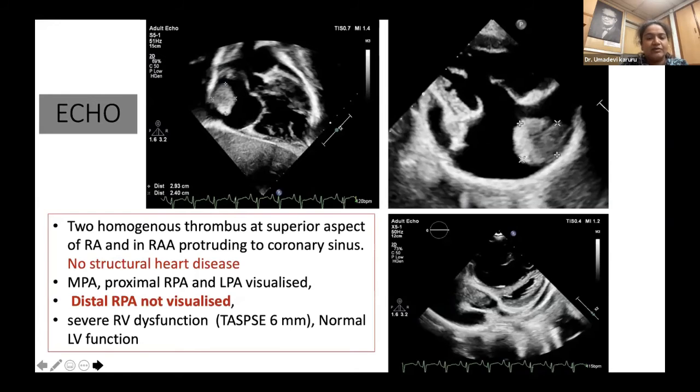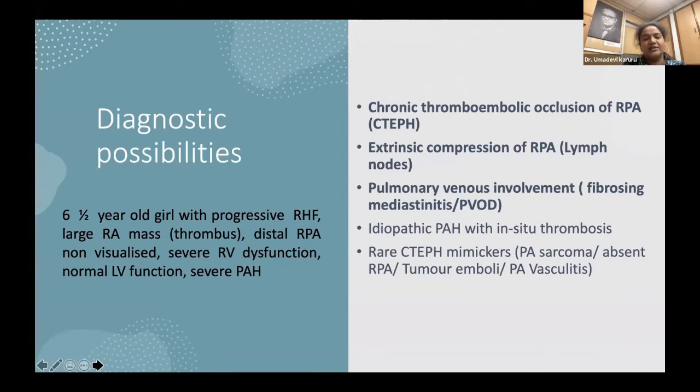So, echo was suggestive of two large homogeneous thrombi in the right atrial superior aspect and the right atrial appendage protruding into the coronary sinus, and the distal right pulmonary artery is not visualized. She had severe RV dysfunction and normal LV function without any structural abnormalities. With this, we thought of the possibilities of chronic thromboembolic pulmonary hypertension, extensive compression of the RPA and pulmonary veno-occlusive involvement or fibrosing mediastinitis, and other rare possibilities of idiopathic PAH with in situ thrombosis and other mimickers.